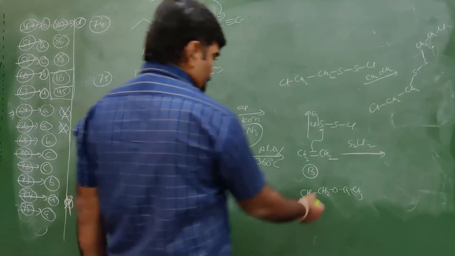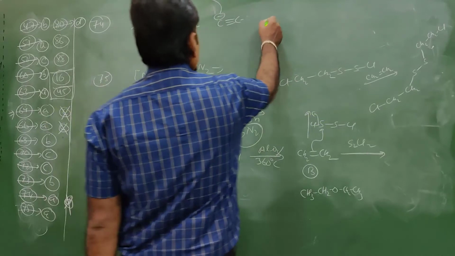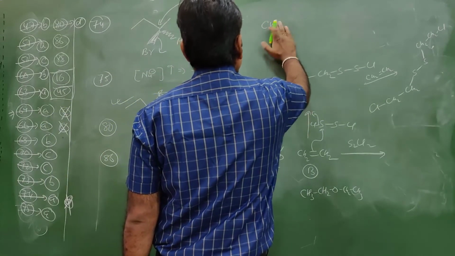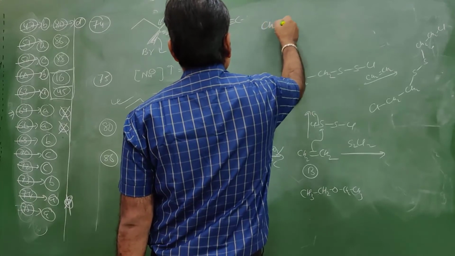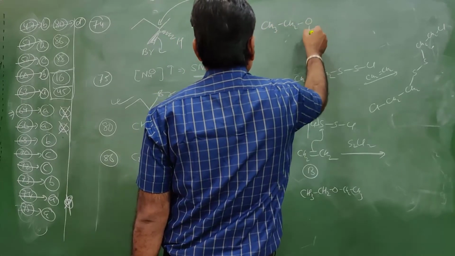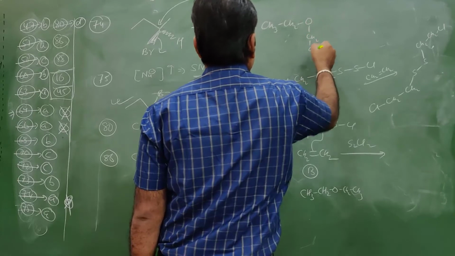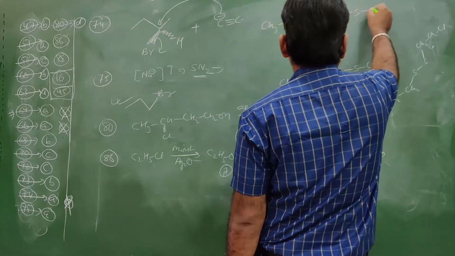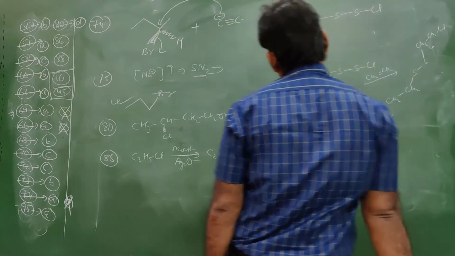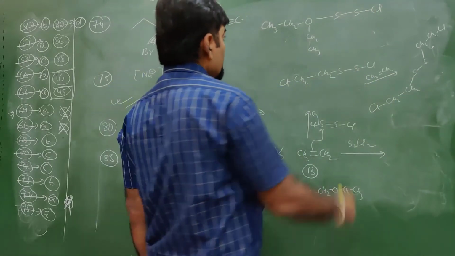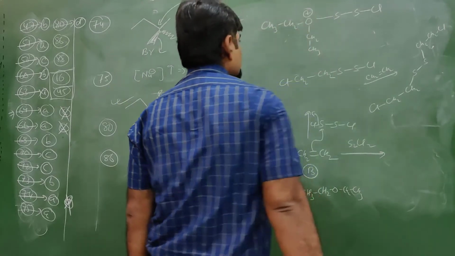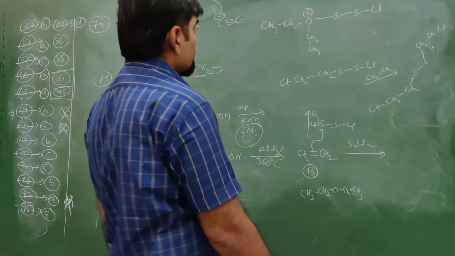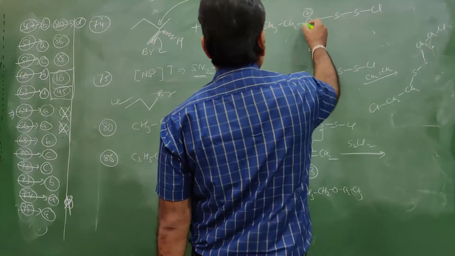Alright. With this compound, CH3CH2OCH2CH3, this approaches to sulfur, 2 sulfur, then Cl. This will become plus. So plus means further what will happen?